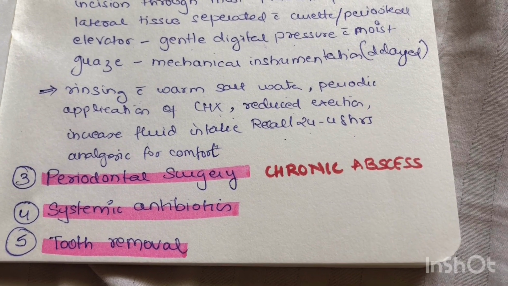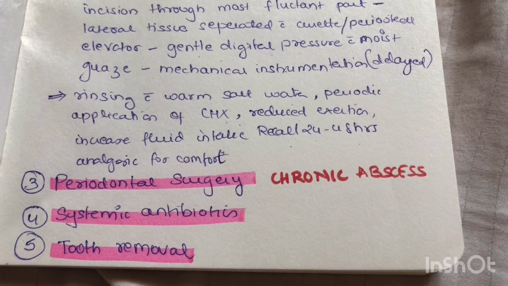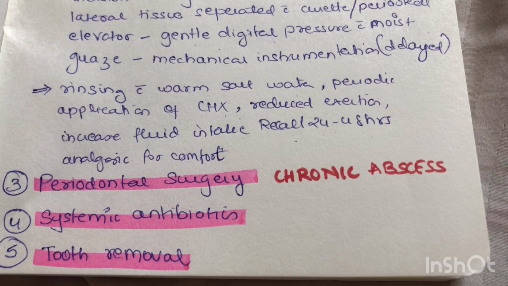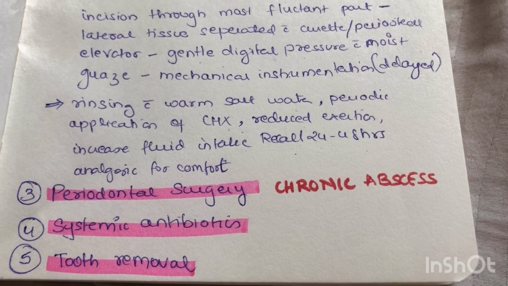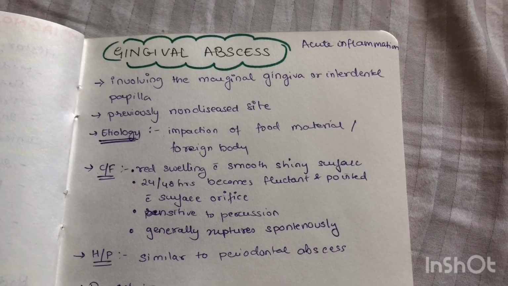In case of penicillin allergy, clindamycin or erythromycin is given. Tooth removal: if the prognosis of the tooth is poor, one should immediately remove the tooth and relieve the symptoms of the patient. Next is gingival abscess.